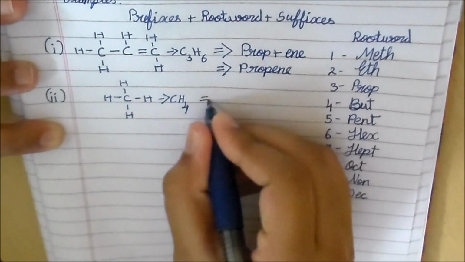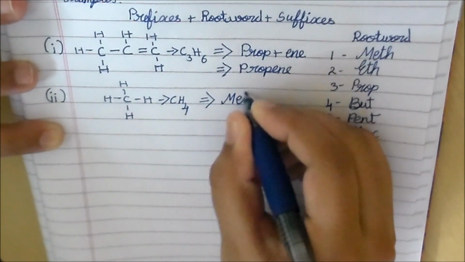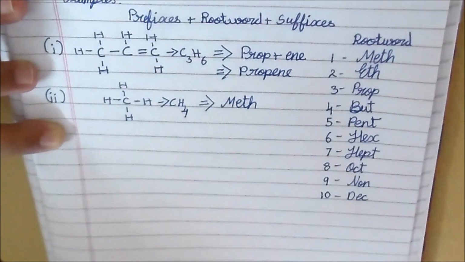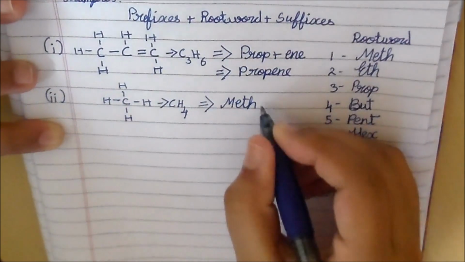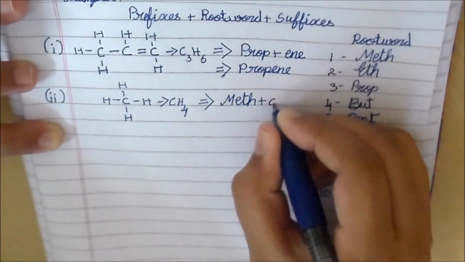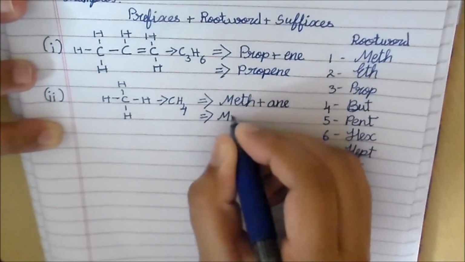Because there's only one carbon atom, it is meth, and there's no prefix because there's no chlorine or fluorine or bromine or iodine. Plus this belongs to the alkane family, so it ends as -ane. This is methane.